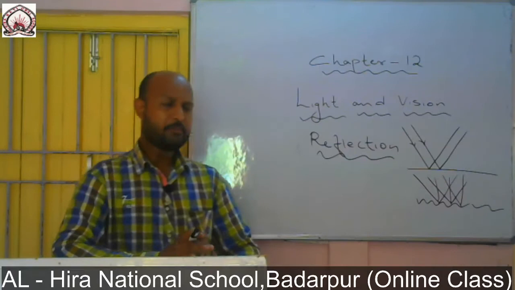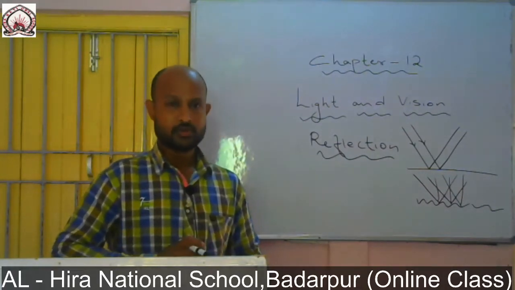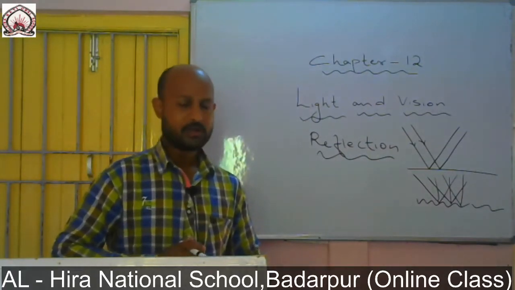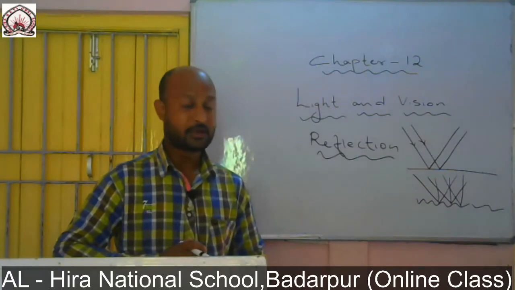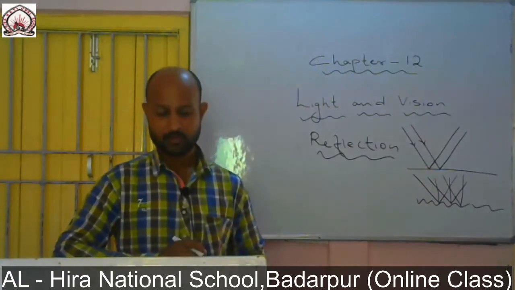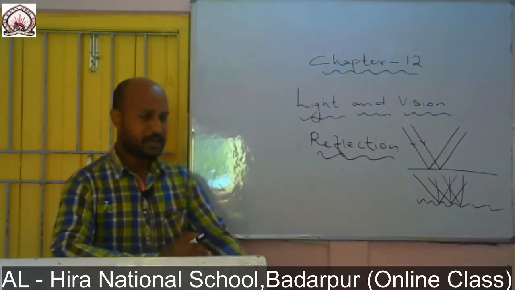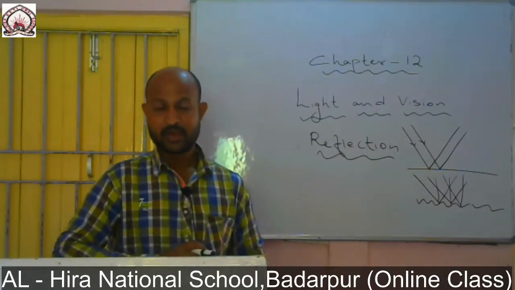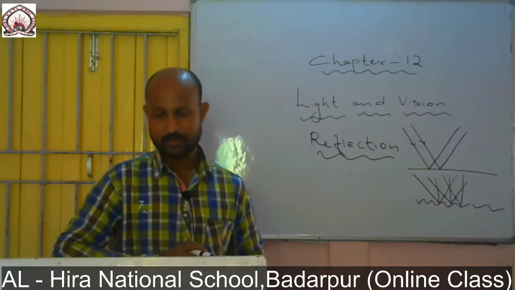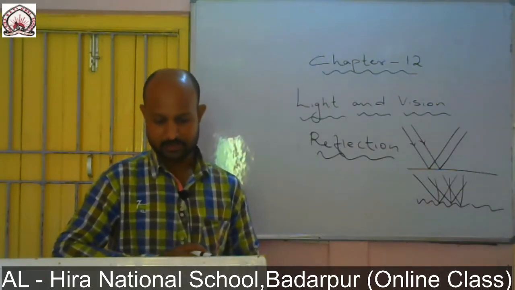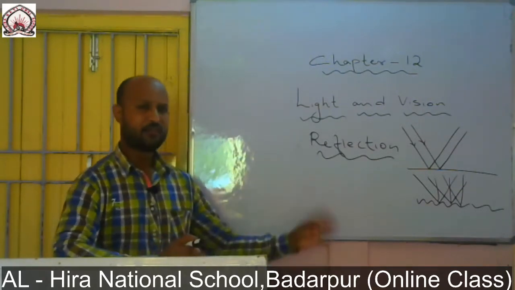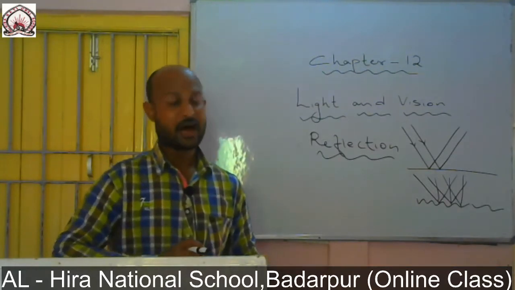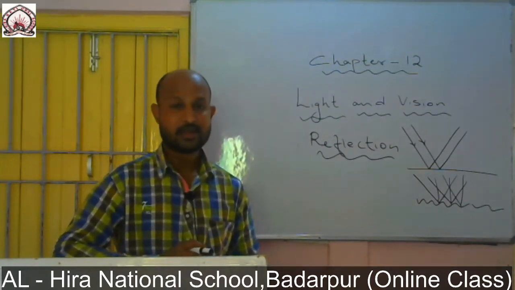If we use any metal utensil to see the image of an object, the image doesn't appear as clear as it appears on a mirror. Why is it so? Because in the case of metal utensils, the rays get reflected in an irregular pattern. That means diffuse reflection takes place. This is why the images formed in metal utensils other than the mirror do not appear that clear.